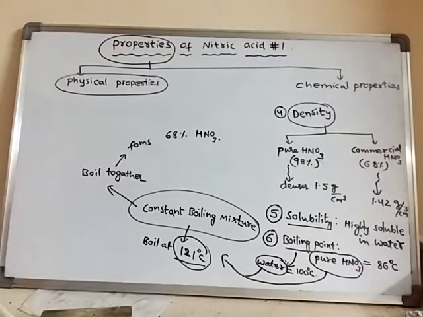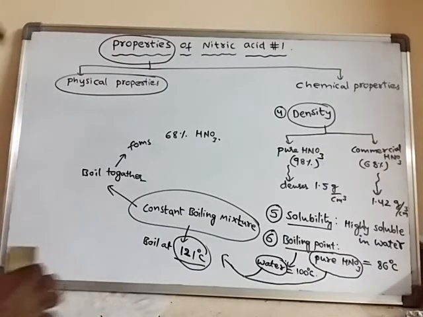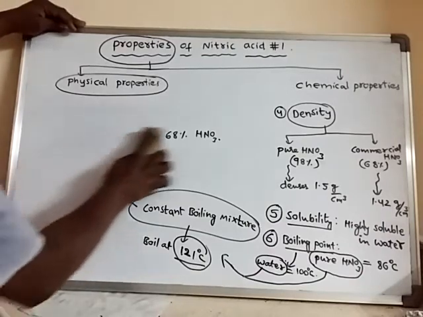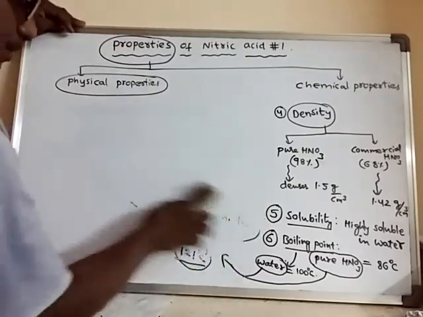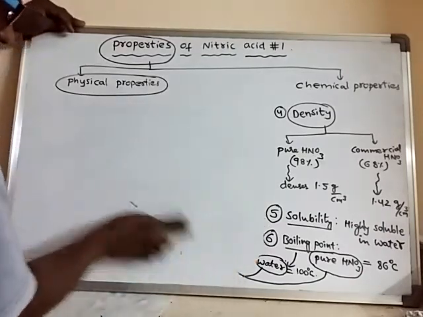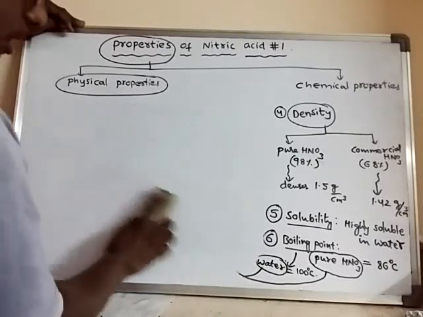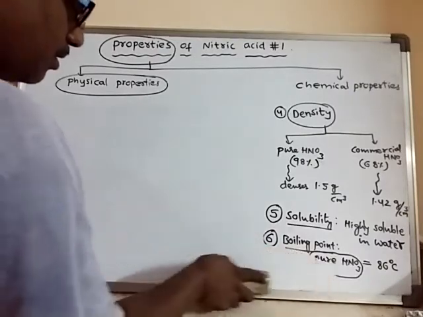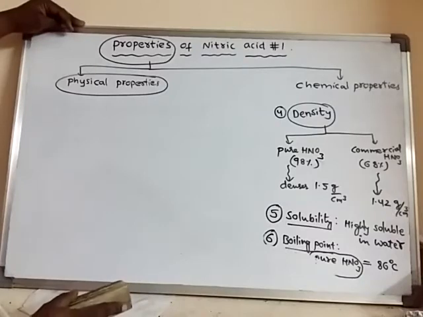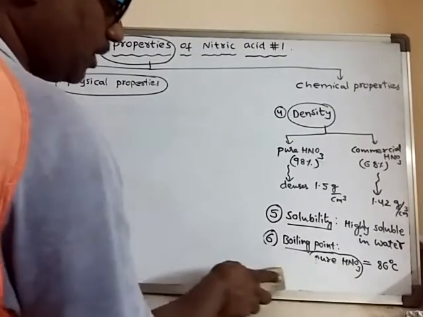Now another physical property is freezing point. Pure nitric acid freezes at minus 42 degrees centigrade.